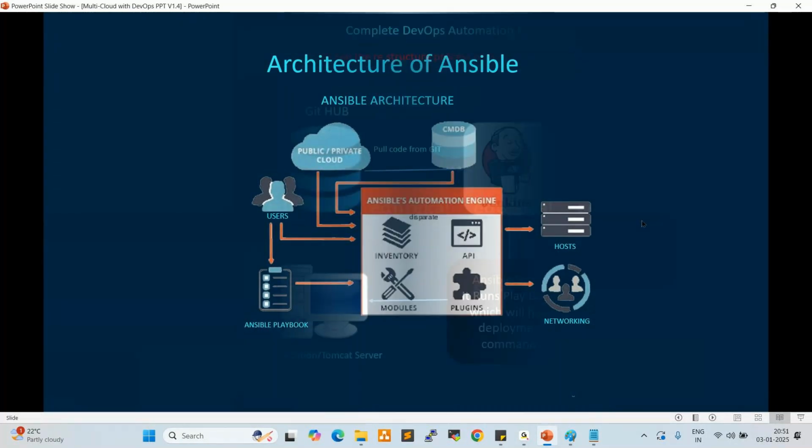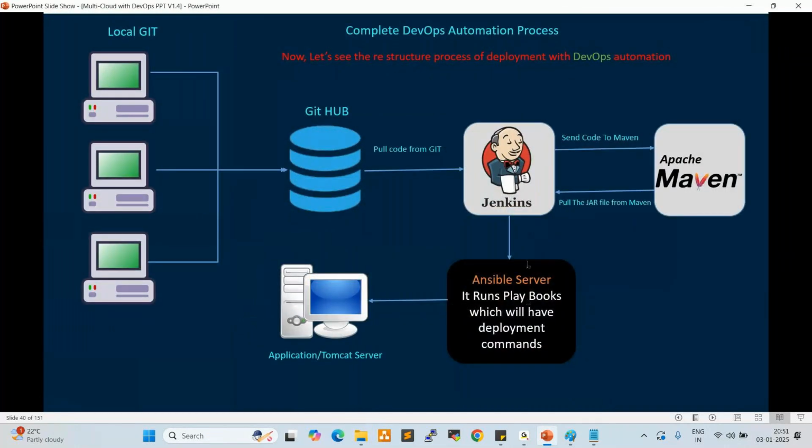Ansible we can integrate with Jenkins. In Jenkins, we prepare the jobs and trigger the jobs. So Jenkins triggers Ansible, and Ansible goes and deploys the applications on the respective target servers.